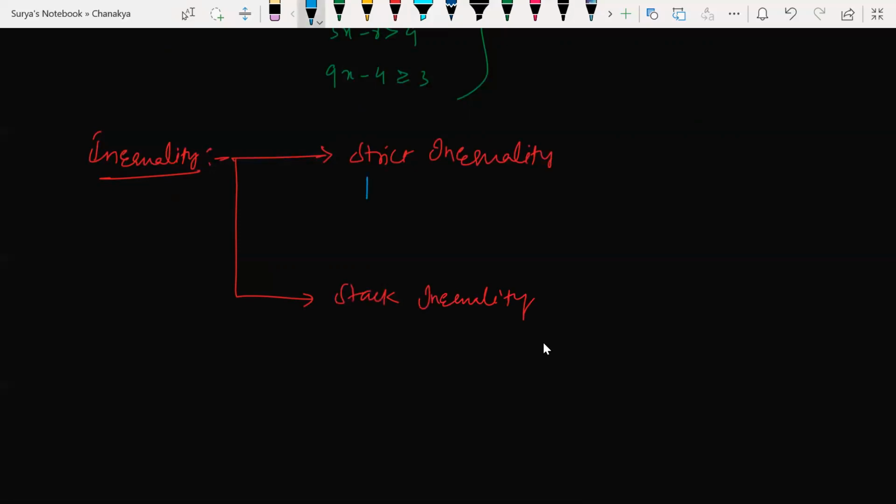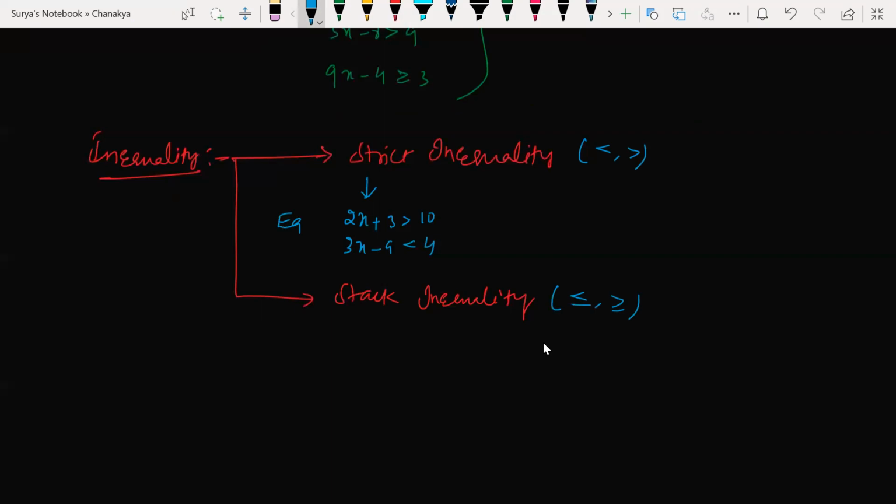Strict inequality is very simple. Let's say 2x plus 3 greater than 10 and 3x minus 9 less than 4. This is strict inequality, where I use less than and greater than. Slack inequality is where I use less than or equal to and greater than or equal to. That is the difference. Very simple.